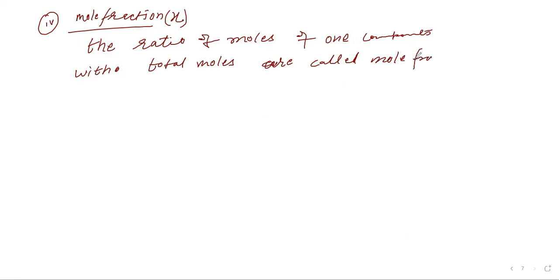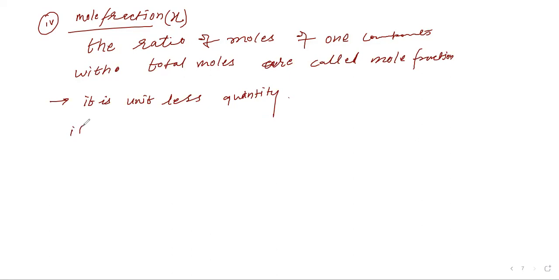It is a unitless quantity. Why? Because mole by mole cancels out.